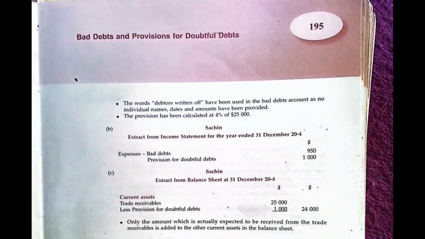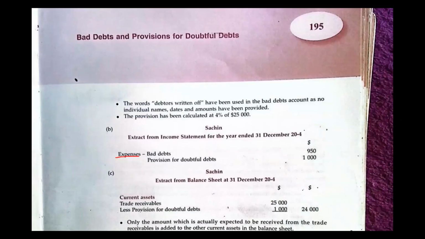So you indicate expenses, and under expenses, you write them. The bad debt for 2024 was 950, then for 2024 we had provision for doubtful debt of $1,000 as well.